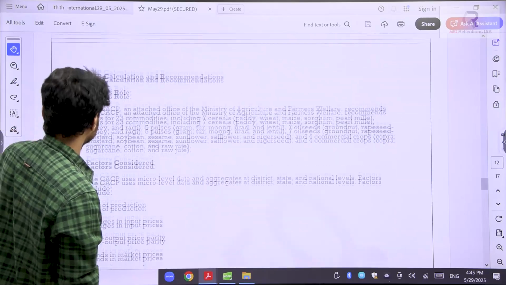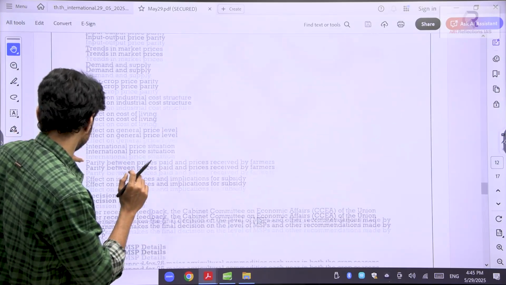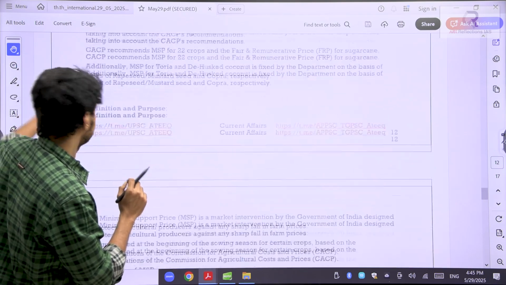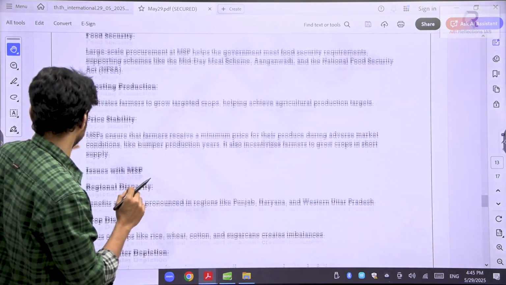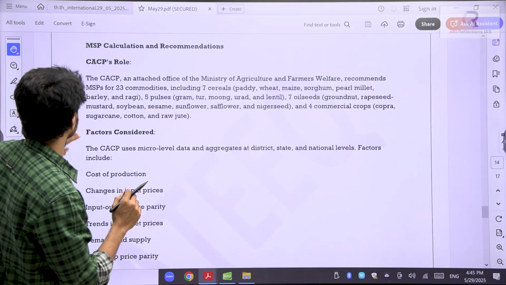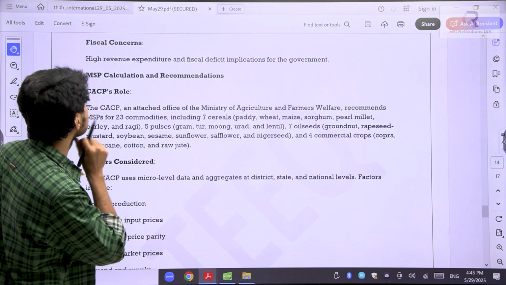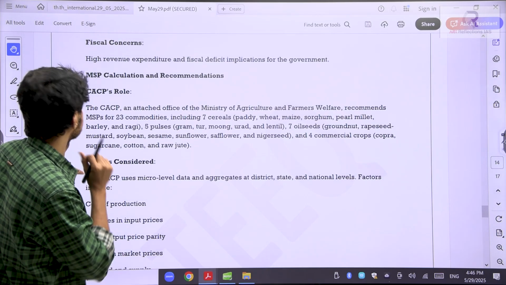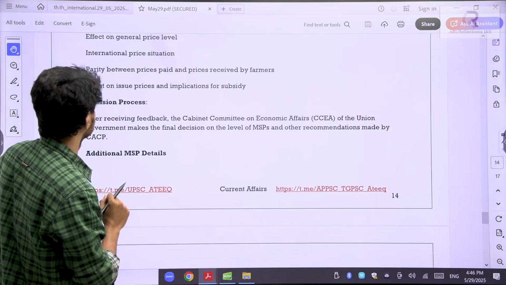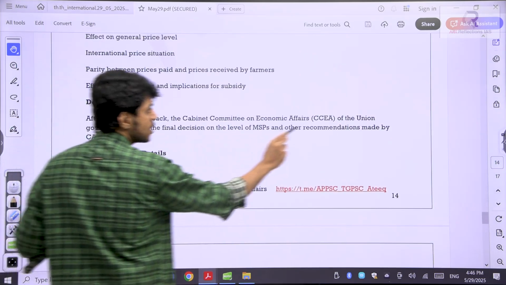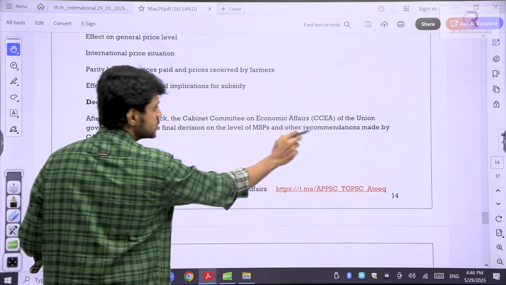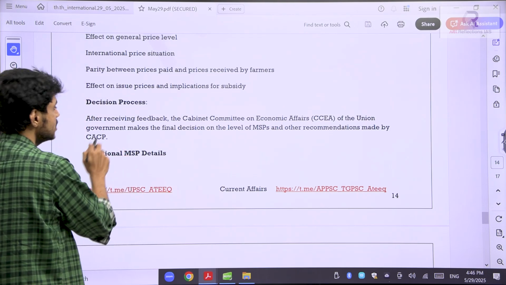The government here, it will be approved by, what is the body? Cabinet Committee on Economic Affairs. The Cabinet Committee on Economic Affairs of the Union Government makes the final decision on the level of the MSPs and other recommendations made by the CACP.